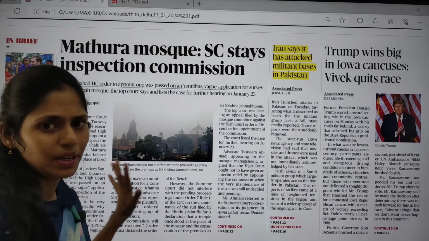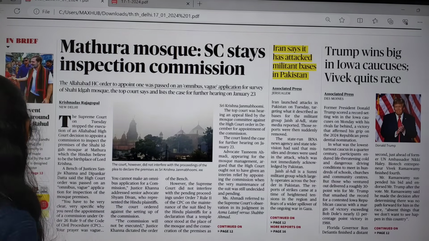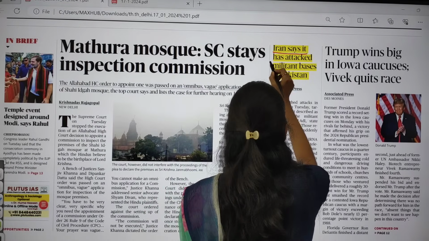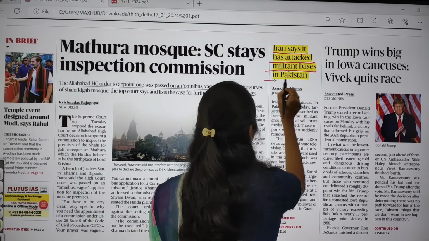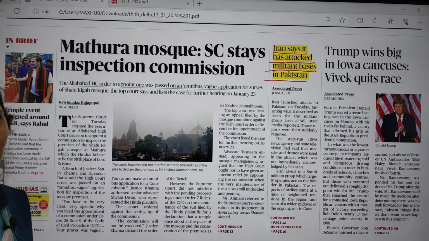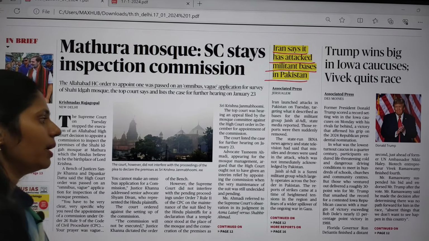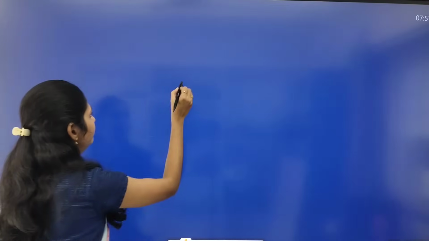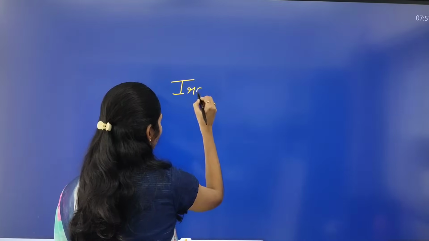Now let us see the front page. So this is the front page of our Hindu. There is one important article: Iran says it has attacked militant bases in Pakistan. This article is talking about the Iran and Pakistan issue. But you will be thinking, why do we have to talk about Iran and Pakistan now? So let us see some dimensions.